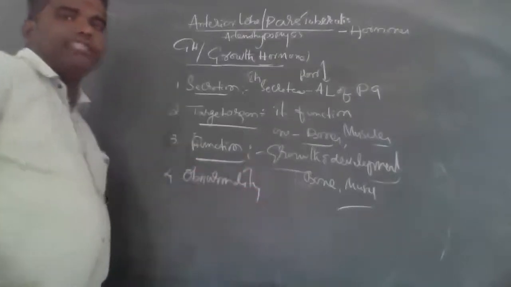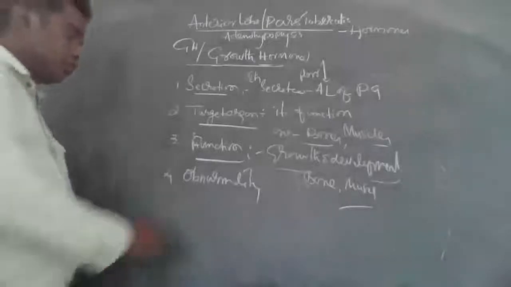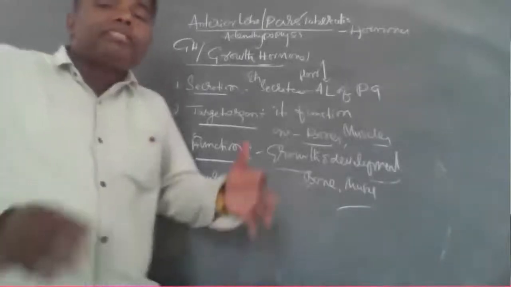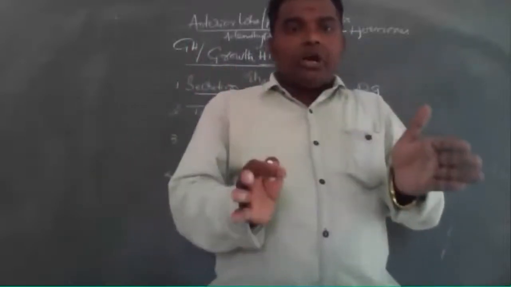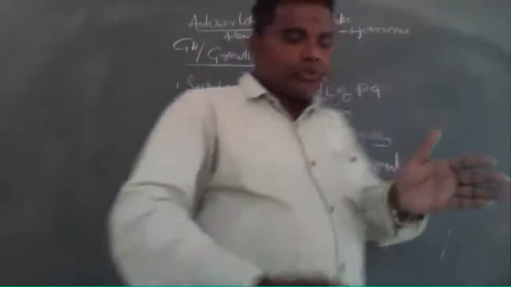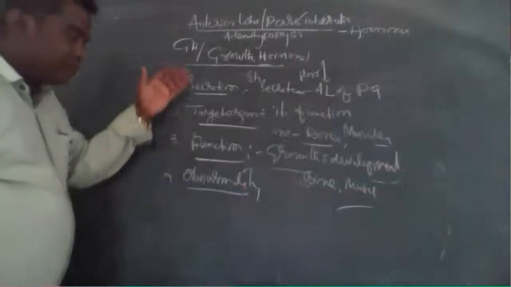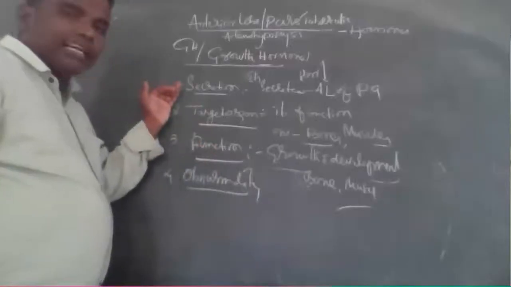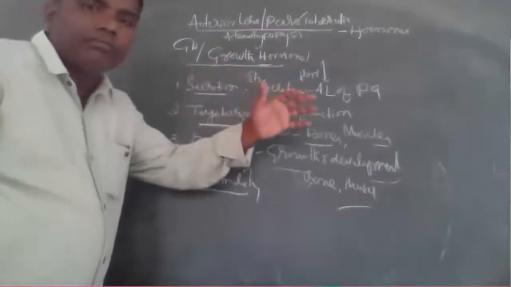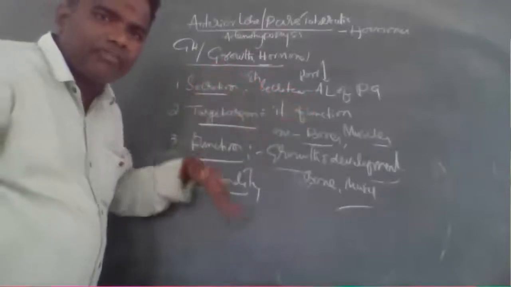What is abnormality? Abnormality is nothing but hypersecretion of the hormone, very important. So shall I rub this one off? Okay, clear? Secretion, it is secreted from. Sure, sir. Okay, shall I rub it off?